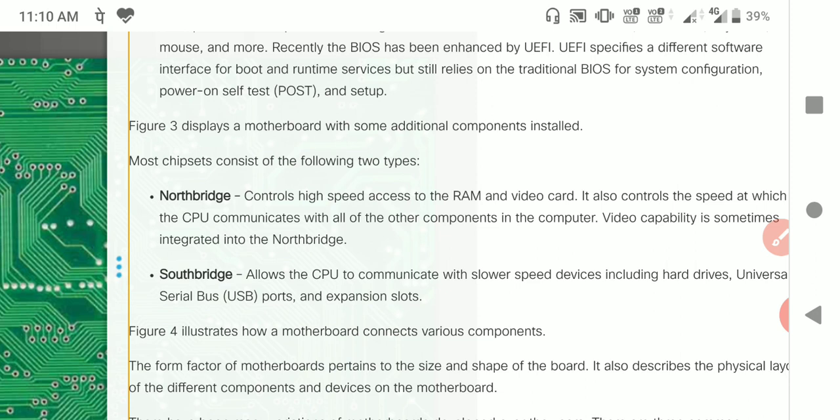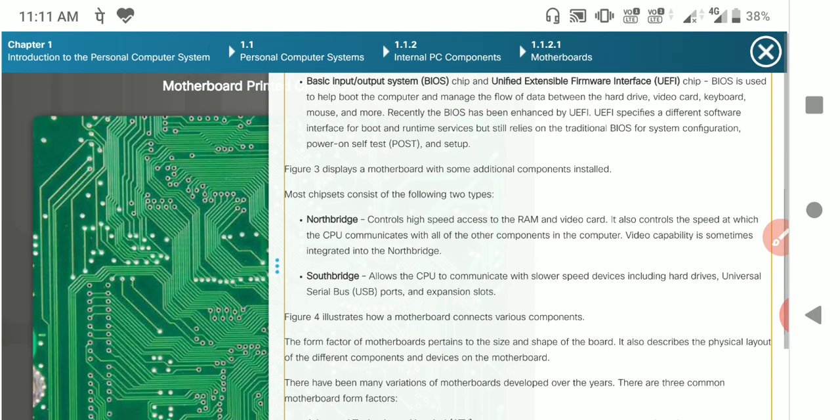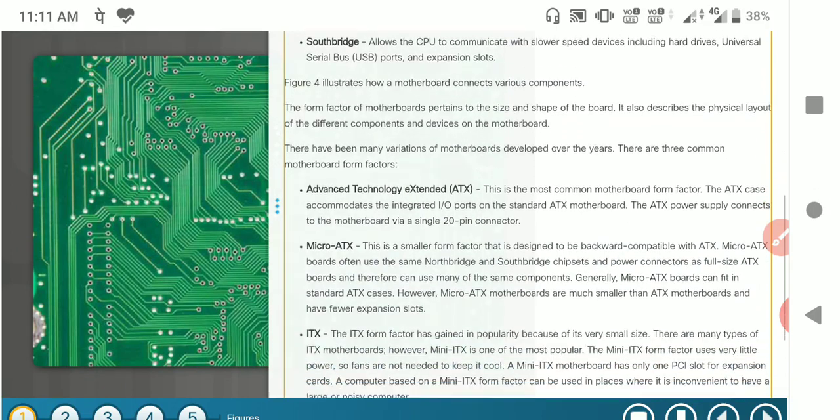These are the two important things in the case of the chips: the north bridge and the south bridge. The north bridge controls the high-speed access to the RAM, and that high-speed access can be done with the help of the north bridge. The south bridge allows the CPU to communicate with the slower-speed devices, including the hard drives, universal serial buses and expansion slots. So that is the basic difference between the two.